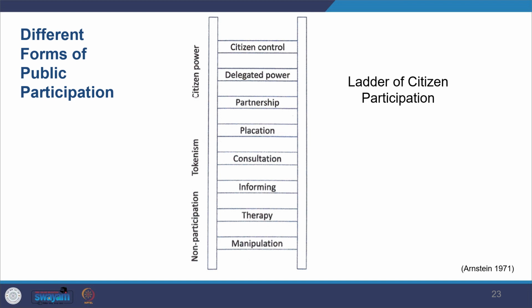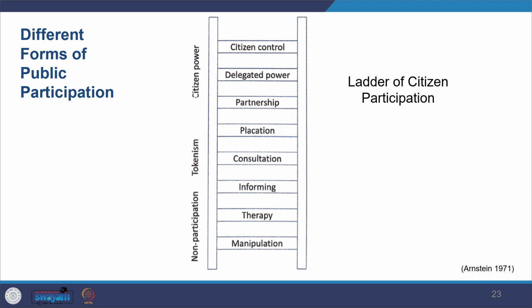If you see the ladder here, the bottommost rung is where the proponent of the project engages in more of a manipulation. You're not really informing anything, you're not really taking their views and perspective. Then there's another level which is therapy, where you just do it for namesake, or at the informing level you just inform people.